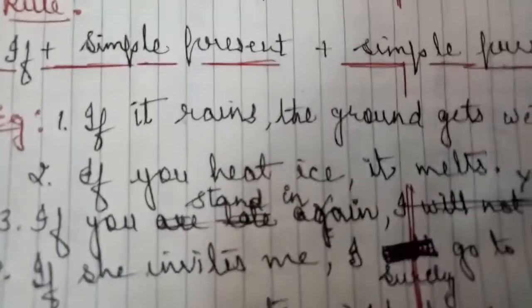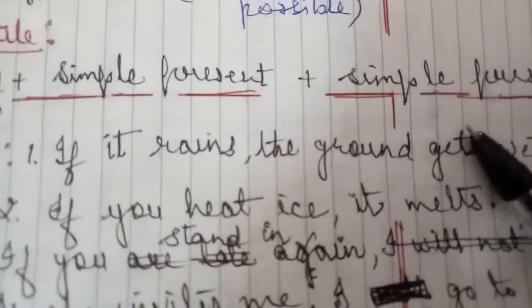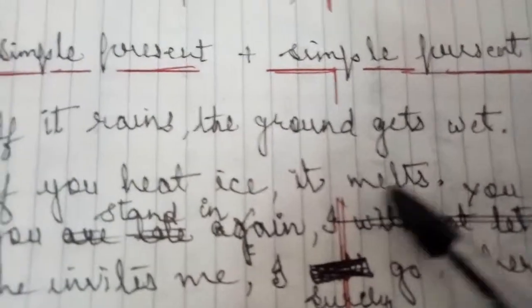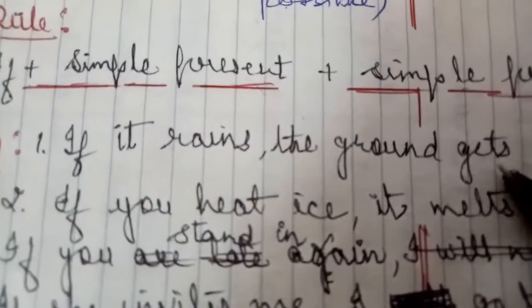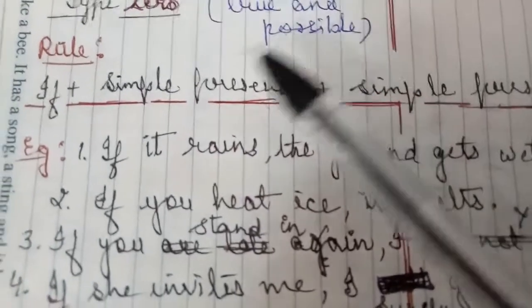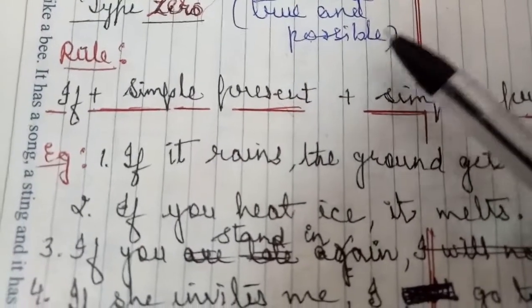If it rains, the ground gets wet. If you heat ice, it melts. So these are the 100% possibilities.